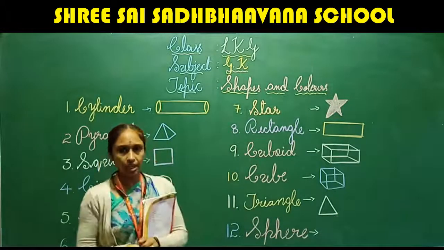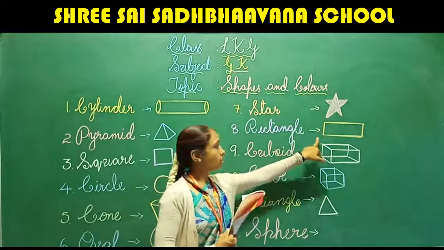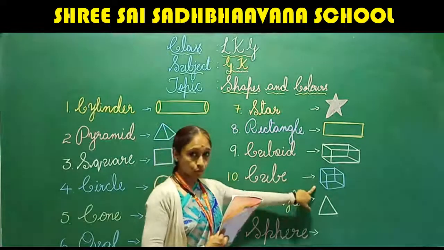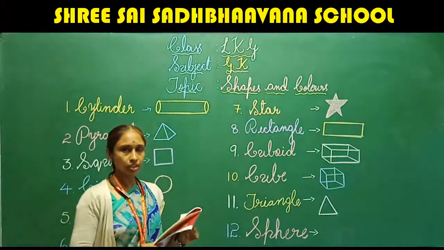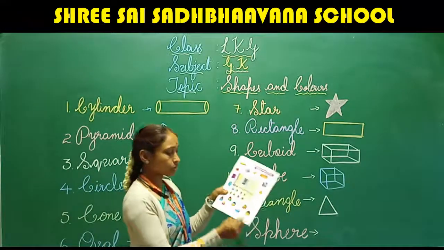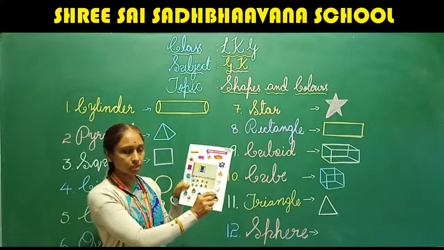This is triangle. Fine. This is star, rectangle, cuboid, cube, and this is triangle. Fine? Yes. At last, which shape do we have? We have sphere. Can you see here? Can you see this picture?